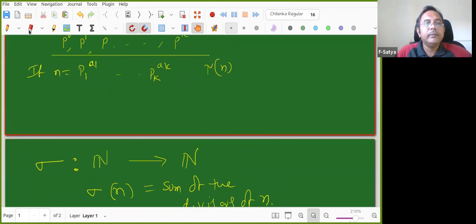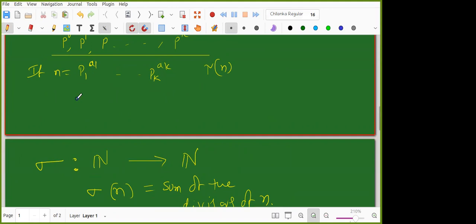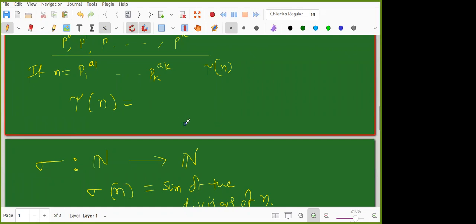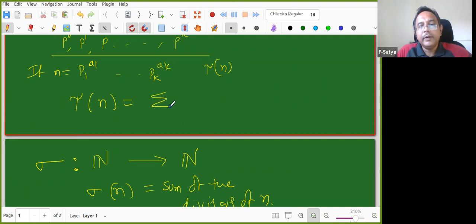So Mehak, are you here? Can you tell me how tau of n is defined using this summation notation? Summation of d divides n and 1. Very good. So d divides n and 1 here. Each divisor I'm adding. It is like writing a computer program: whenever d divides n, I'm adding.